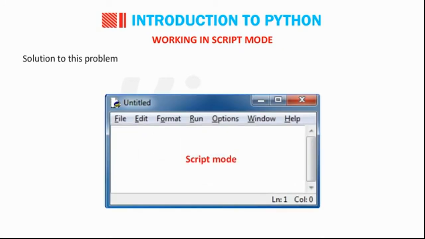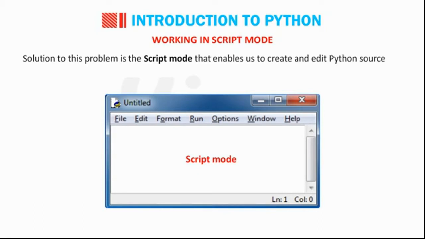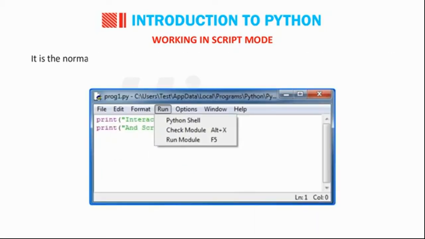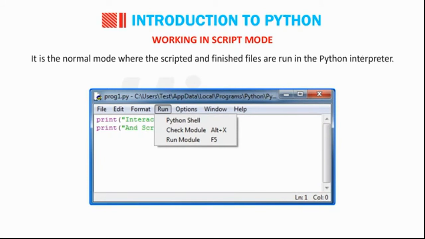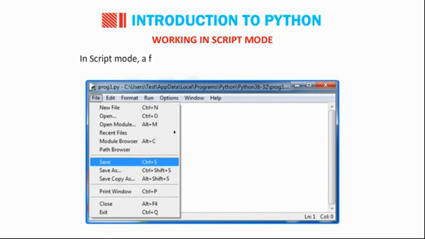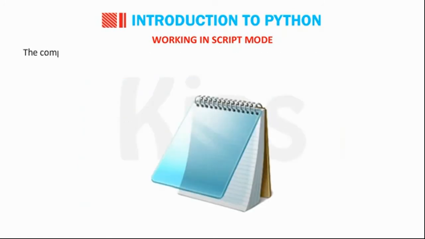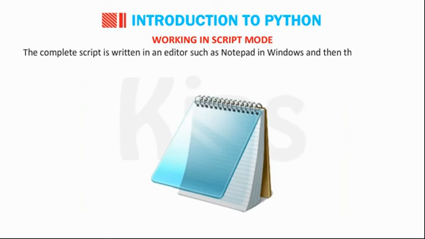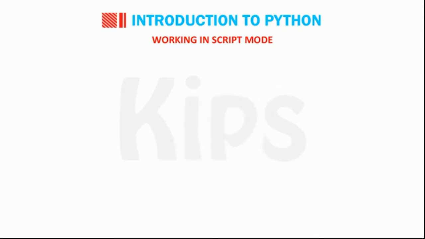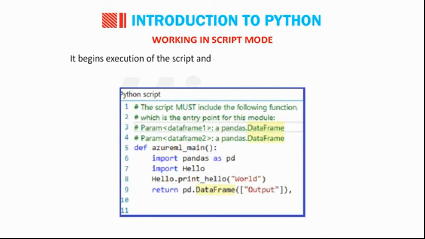The solution to this problem is the script mode that enables us to create and edit a Python source file. It is the normal mode where the scripted and finished files are run in the Python interpreter. In script mode, a file can be created and saved for future reference. The complete script is written in an editor such as Notepad in Windows, and then the interpreter is invoked with a script parameter. It begins execution of the script and continues until the script is finished.